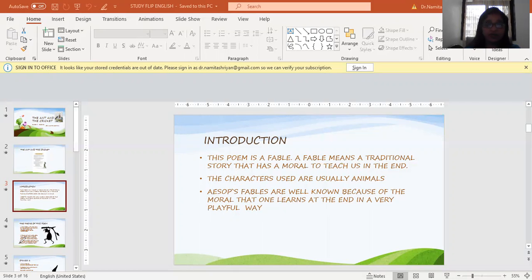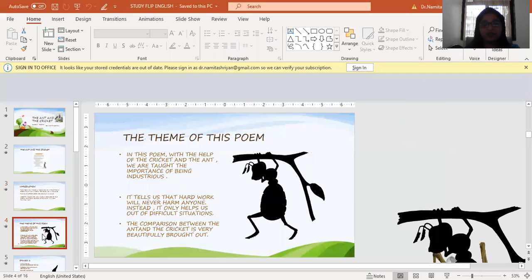Now we are moving ahead. Yes. So let us know what is the theme of this poem, right? What is the central idea behind this particular poem? In this poem, with the help of the cricket, yes, there's a cricket and the ant. So we have two animals, or should I say two insects. Through the help of the cricket and the ant, we are taught the importance of being industrious.